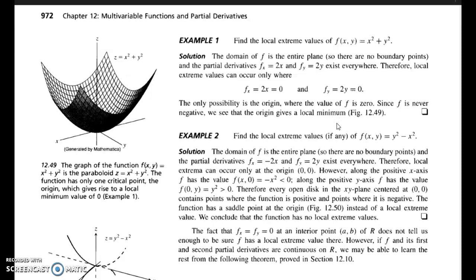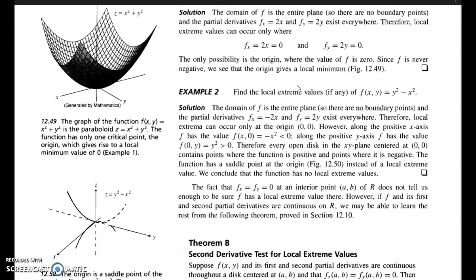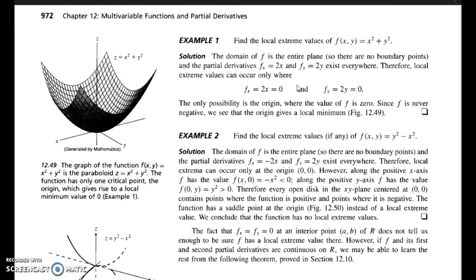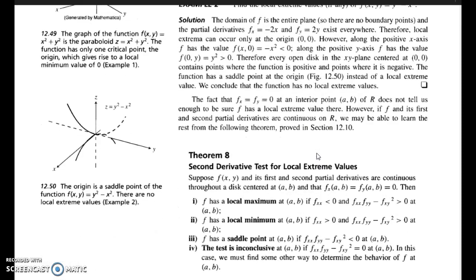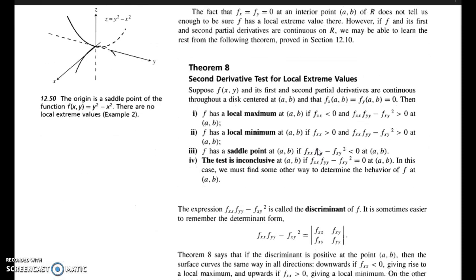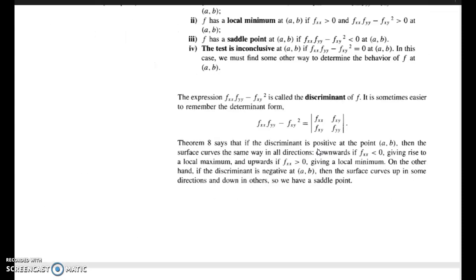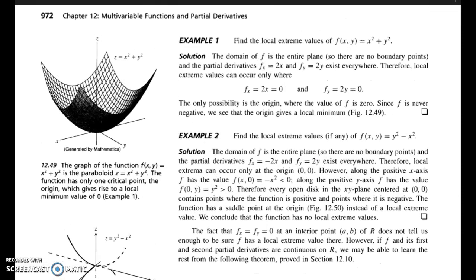Next we have to decide whether this point is a local maximum or local minimum. This function f is never negative, so this will be a local minimum. We can also do this using the second derivative test. So let's do the next problem.